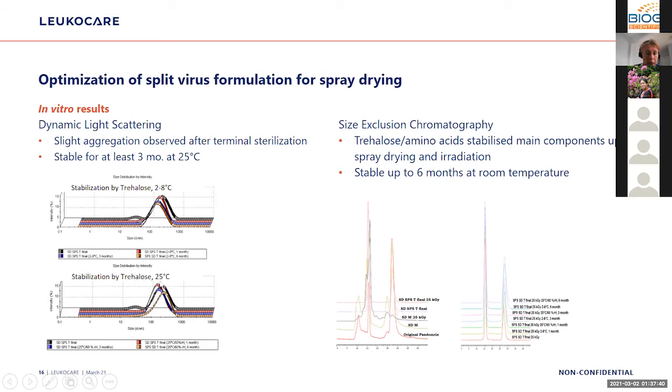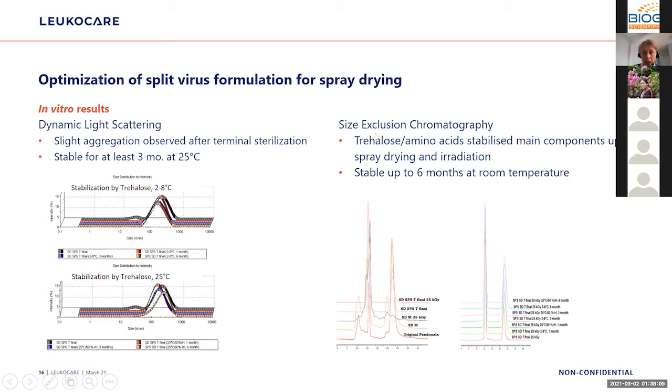However, at 25 degrees storage of the trehalose stabilized material, we see here that the front line, the yellow line, started to shift to the right, meaning we have a higher diameter of the virus, which is a typical indication of a beginning morphological change. So here we would say that stability can be assigned for 3 months at 25 degrees, but not for 6 months.